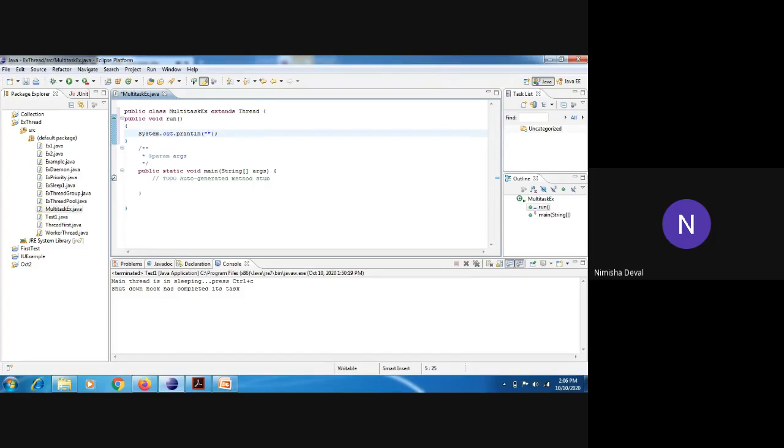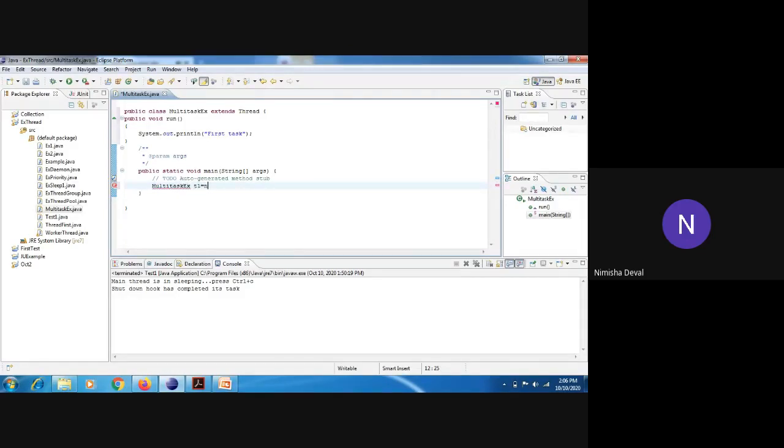You can consider this as the first task, so you can give the name first task. And this is multitasking, not multi-threading, because we are using the same thread multiple times. I will write its thread with the help of an object of the given example, that is the MultitaskExample.